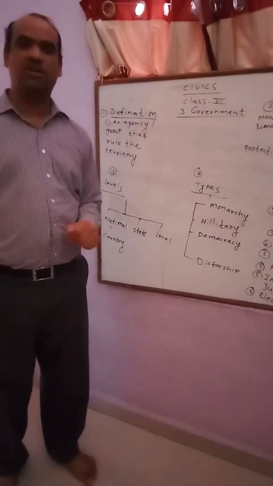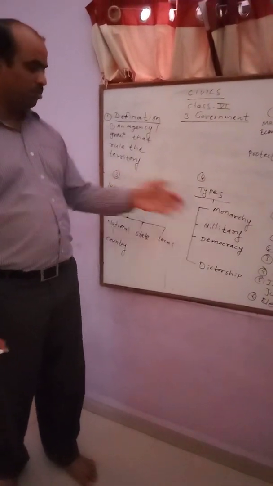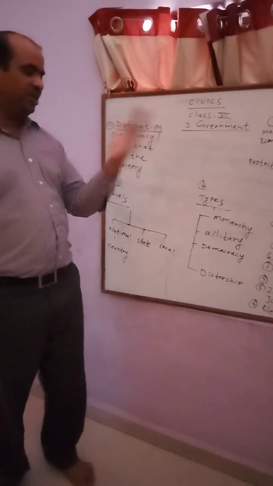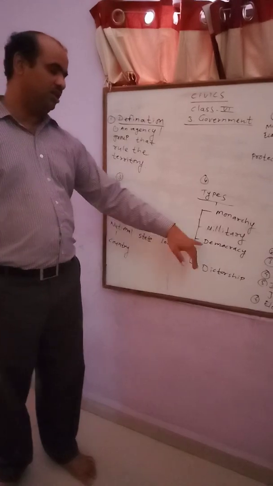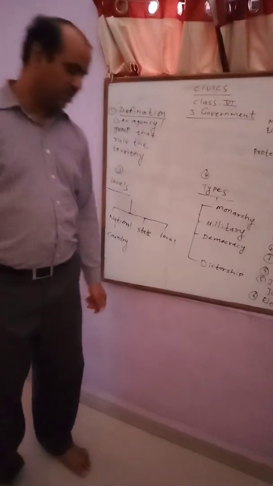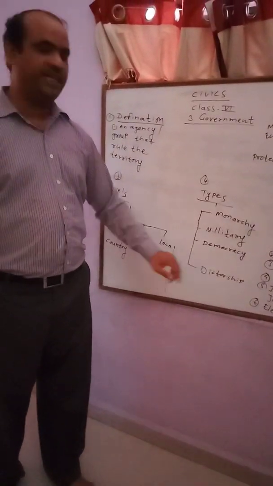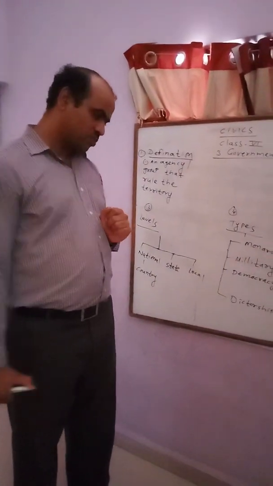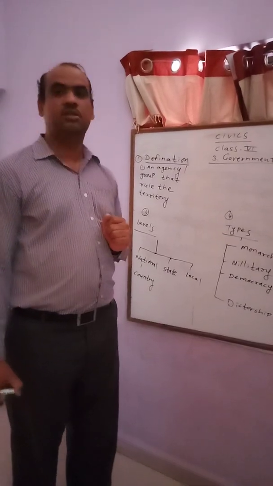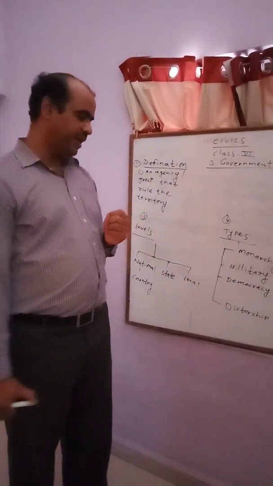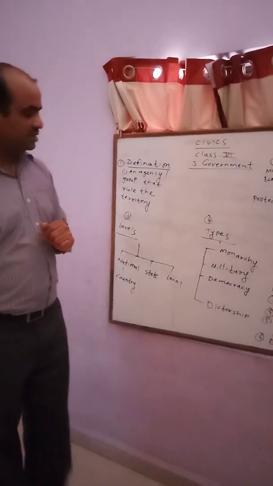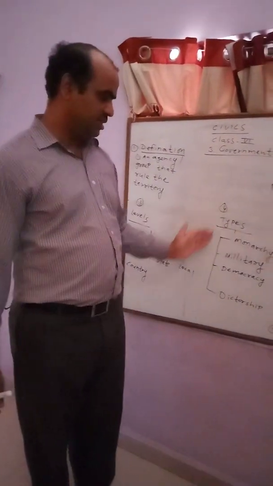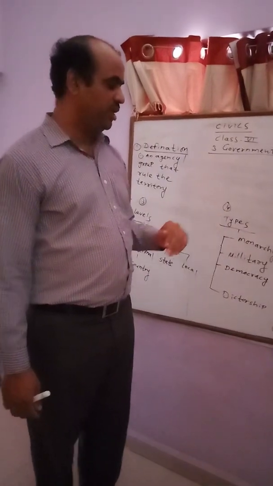Of course, this is a government of the people. We have the example of India, where we have democracy and people are directly or indirectly part of the government. So this is democracy. Then the last one is dictatorship. In dictatorship, there is one person who is ruling the whole country. He is the only one taking decisions. He is the whole and sole person of that particular country. These are the four types of government we have seen.